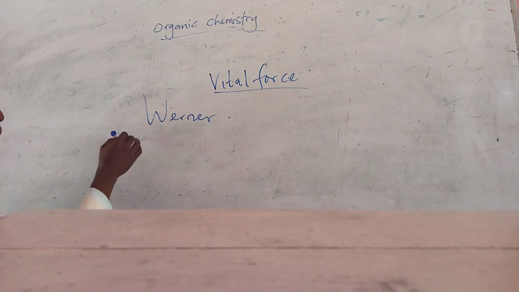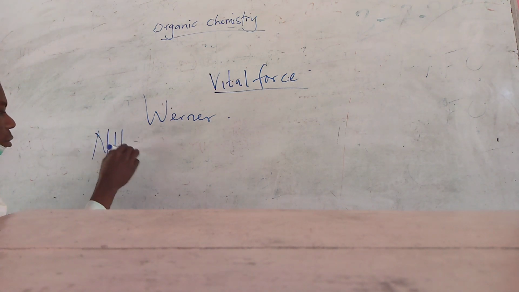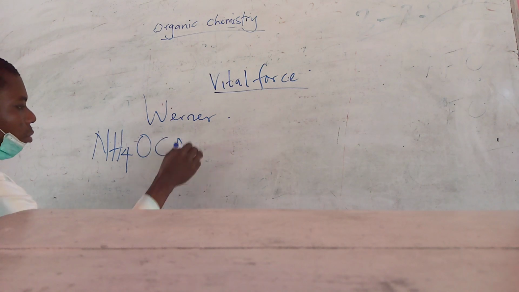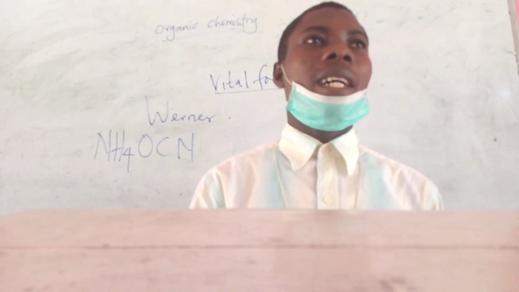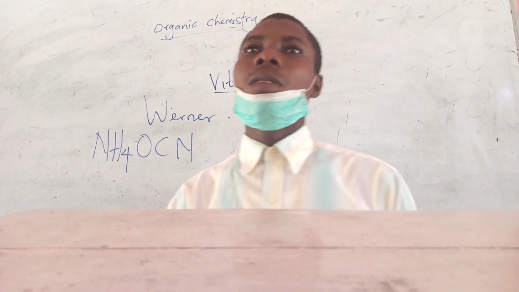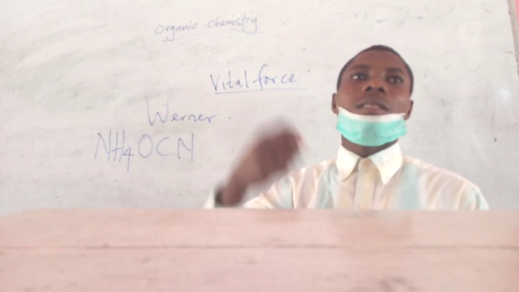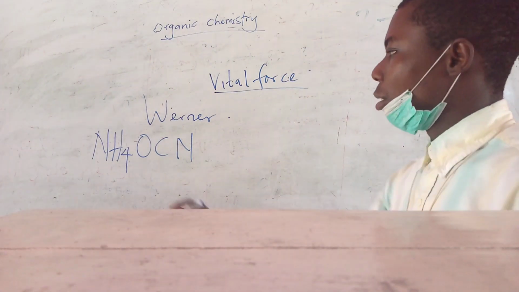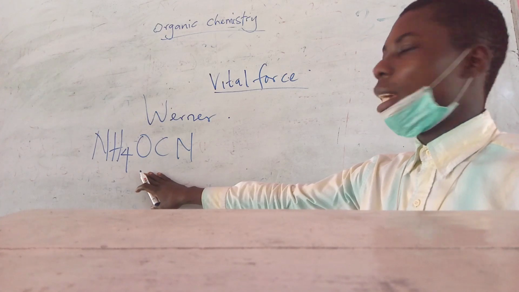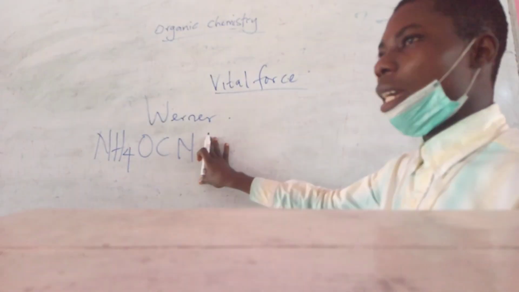With this experiment, ammonium cyanide. Ammonium cyanide is an inorganic compound. So we believed before that organic chemistry always deals with every compound that can be gotten from a living system. But ammonium cyanide can never be gotten from a living system. It is an inorganic compound.